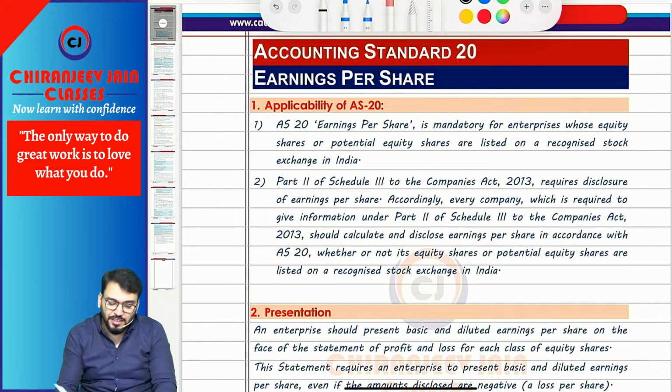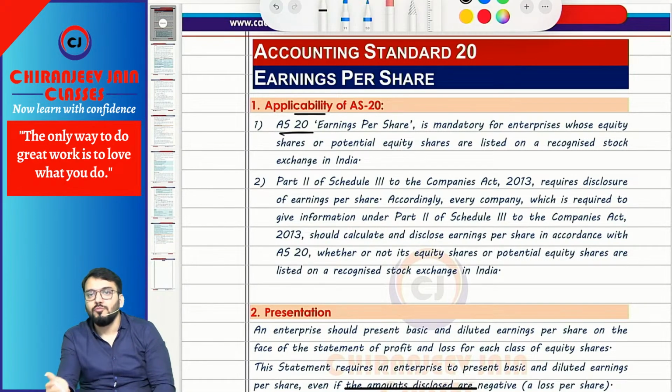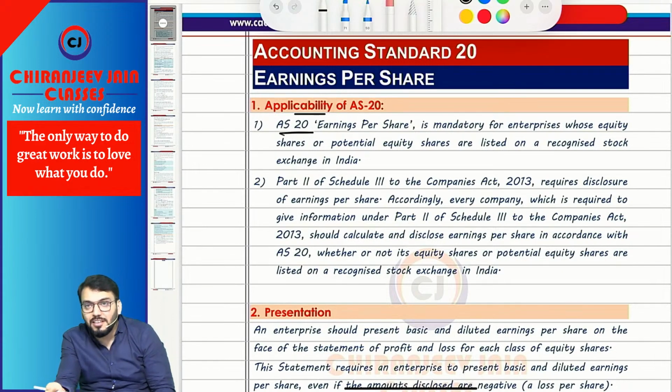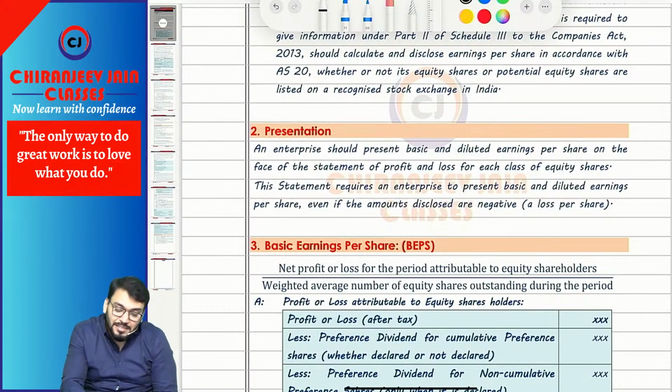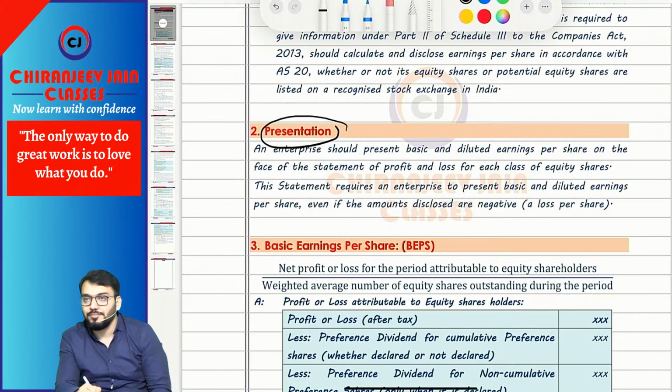Now coming to AS 20, we all know that AS 20 is applicable to all the companies which are preparing their financial statements based on Schedule 3 requirements. Because Schedule 3 says to disclose EPS on the face of the SOPL. So EPS becomes mandatory. It is a statutory disclosure requirement. How to calculate that EPS is given under AS 20. AS 20 says that we need to calculate both basic and diluted earnings per share, which need to be disclosed on the face of the SOPL.